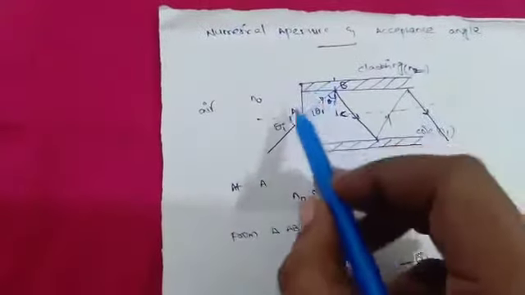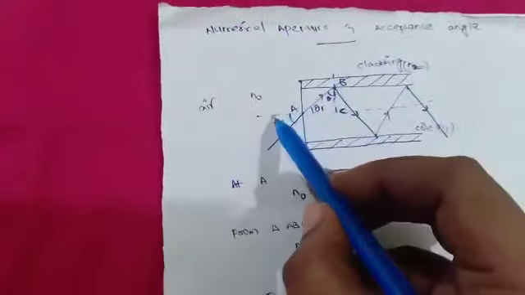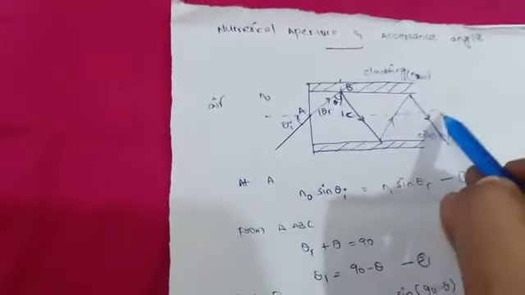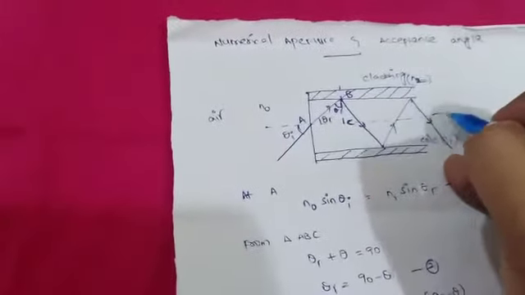Okay, next come to this diagram. This is the optical fiber and this dashed line is the fiber axis. This is called the fiber axis.